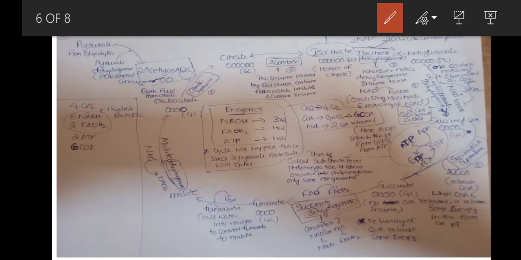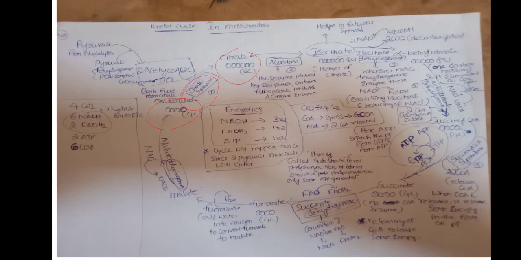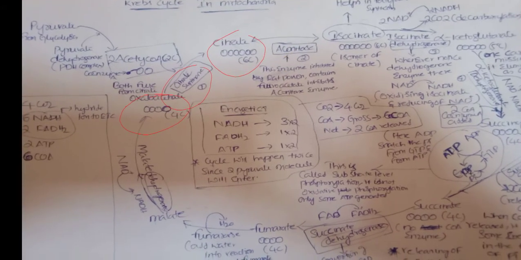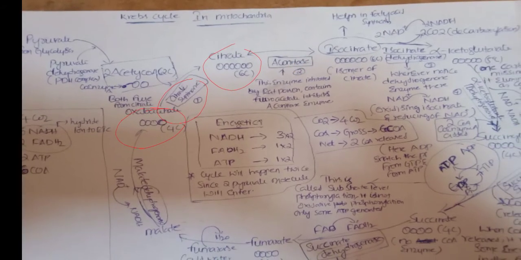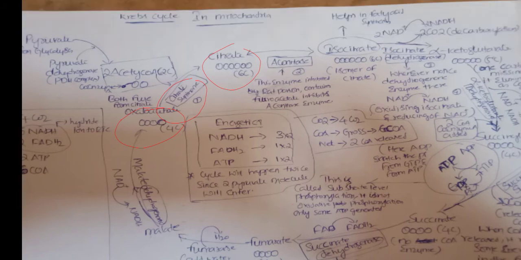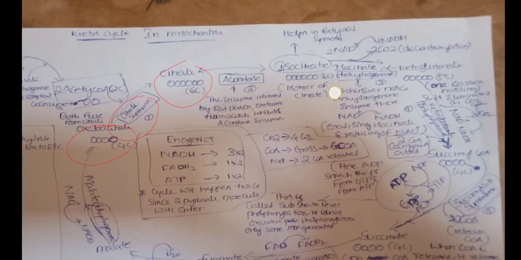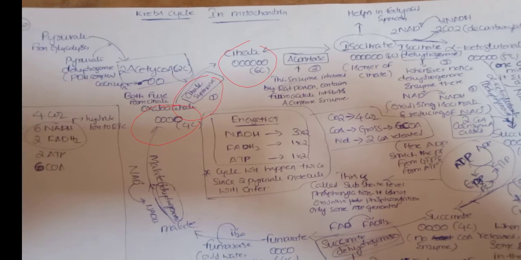This acetyl coenzyme A will fuse with oxaloacetate and form citrate, by using the enzyme citrate synthase.